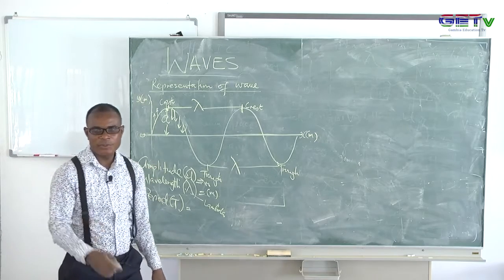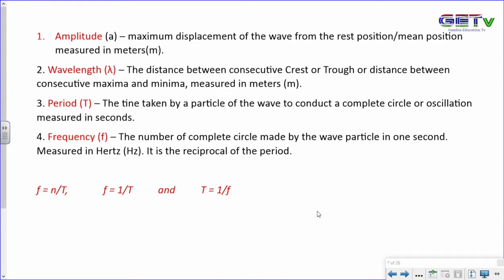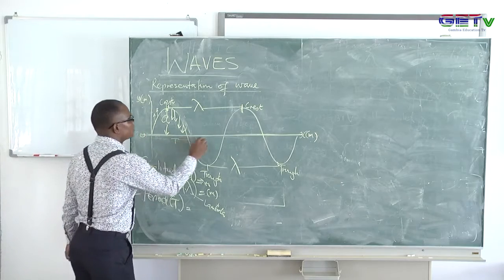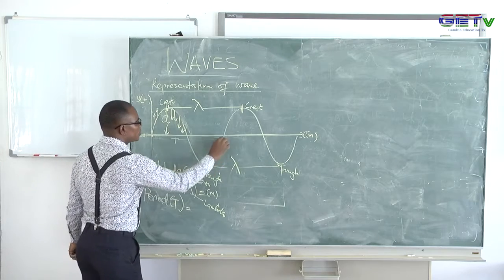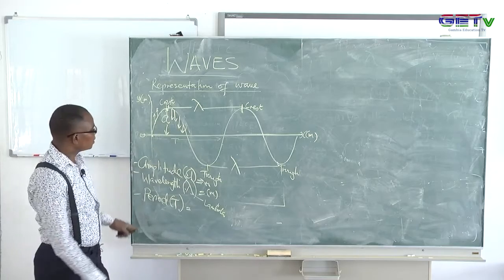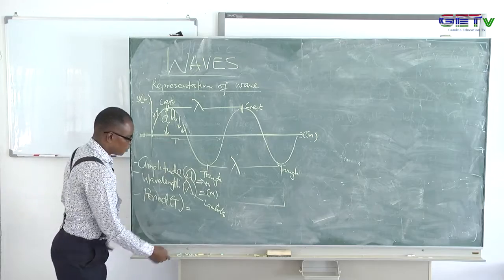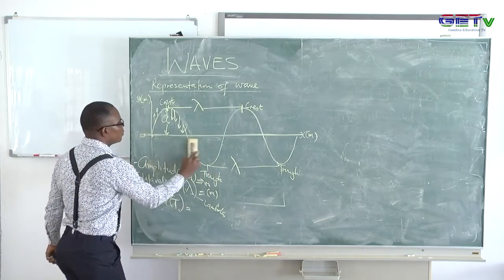So the period is the time taken by a particle of the wave to complete one oscillation. If I consider this axis as the time axis, this is a semicircle, and these two semicircles form a full circle. The time it takes to traverse that length is called the period of the wave.